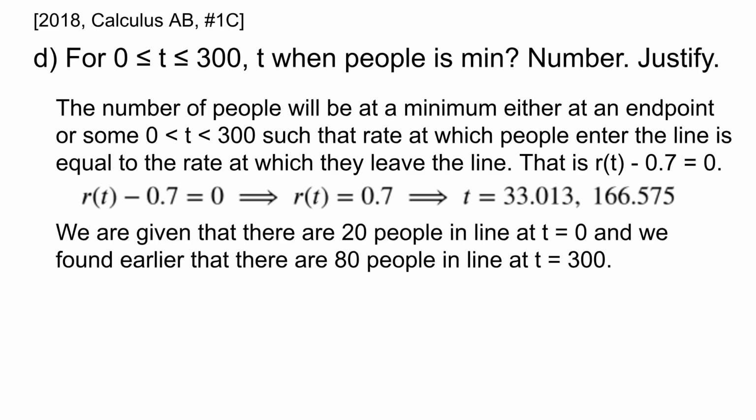We are given that there are 20 people in line at t equals 0. And we found in an earlier part of this question that there are 80 people in line at t equals 300. Now we just have to figure out how many there are at 33.013 seconds and 166.575 seconds.